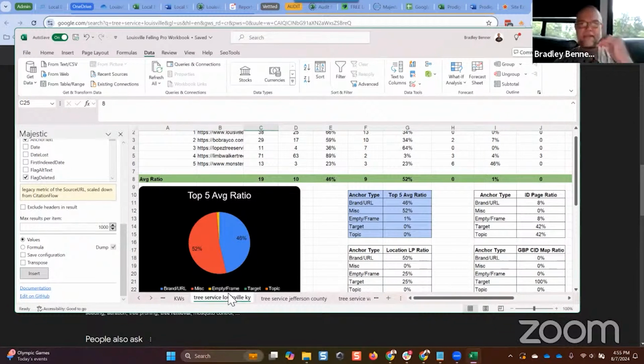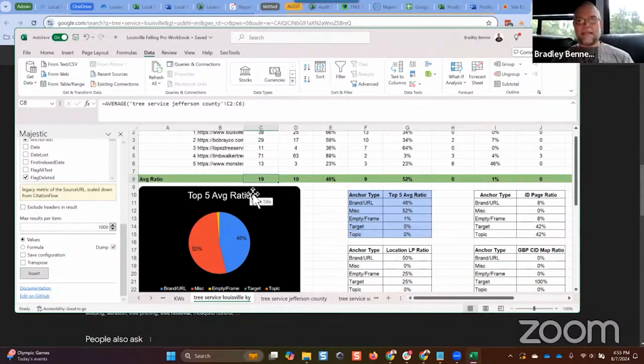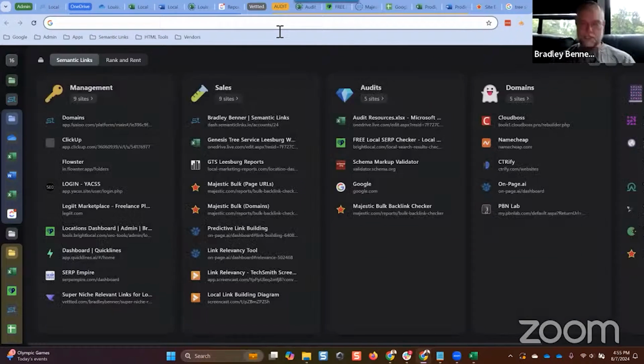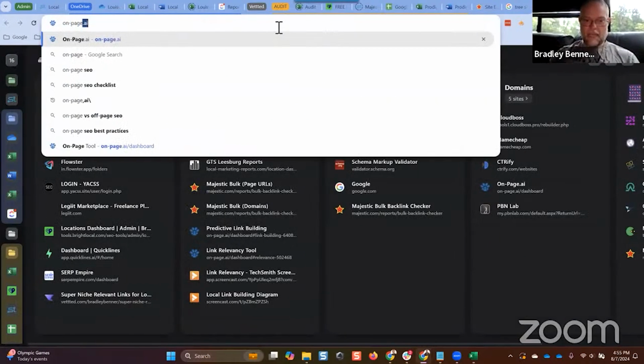But keep in mind, guys, having a higher quantity of links is not a spam signal if the links are relevant. It is a spam signal if you have a higher quantity of links that aren't relevant, because it's clear that you were building links to try to influence ranking, but the links were bad. They weren't relevant, so they weren't working. So you built more links, right? So just understand that it's okay to exceed this average number of links as long as you're building links with relevance.